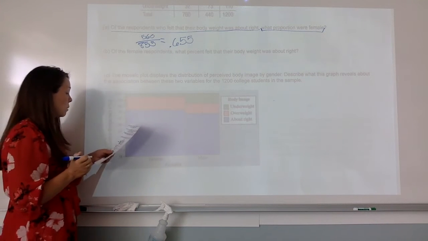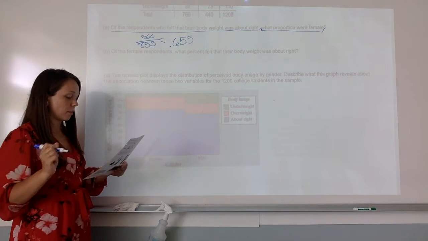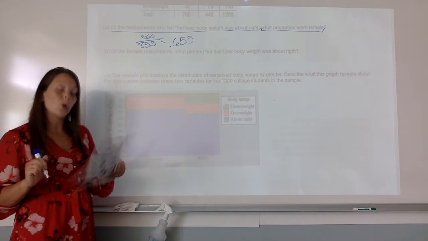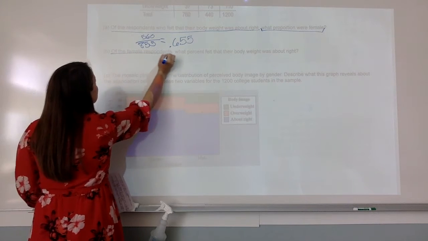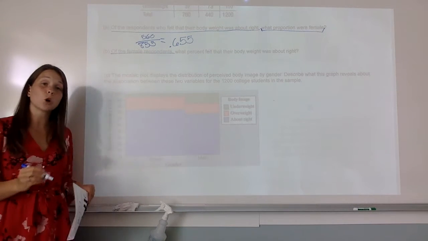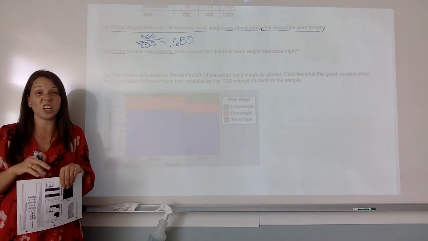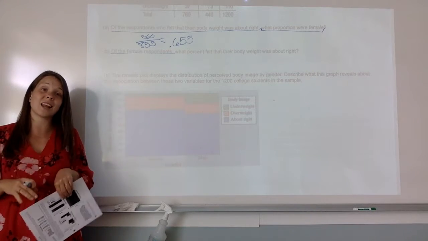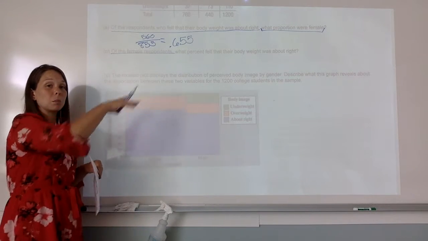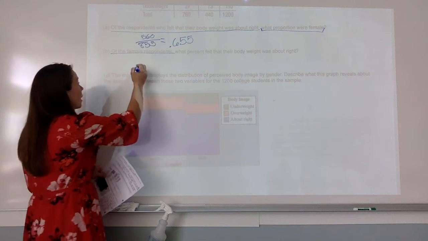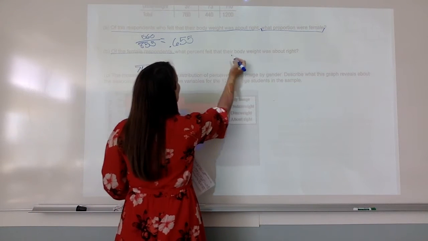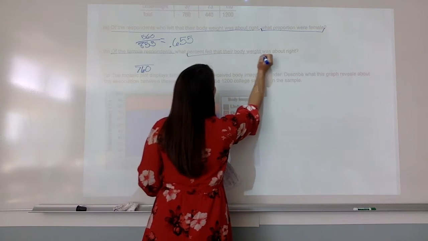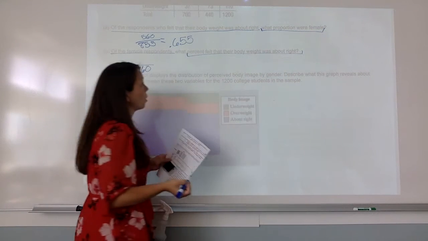Next one, of the female respondents, what percent felt that their body weight was about right? Notice they flipped the question around on us. Now it says, of the female respondents, so our new total, or a new group of people that we're looking at, is all the females. It's saying out of all the females, how many meet this characteristic? Well, if we have 760 females, out of that, what percent felt that their body weight was just about right?